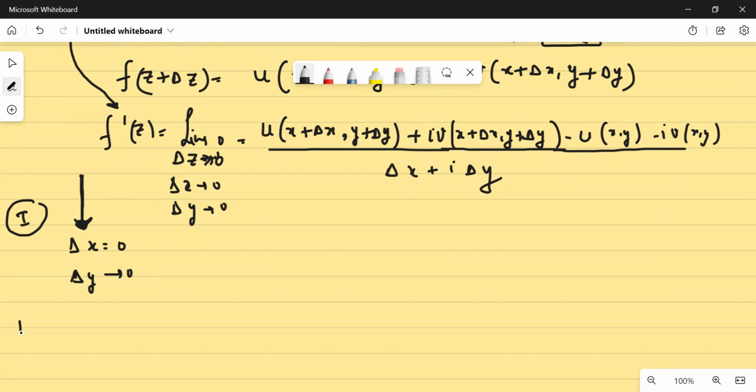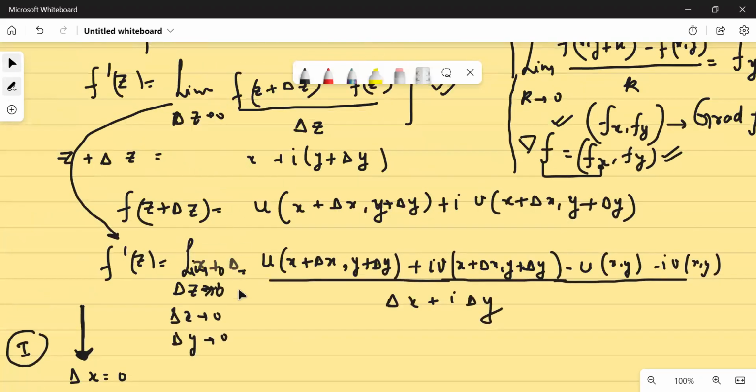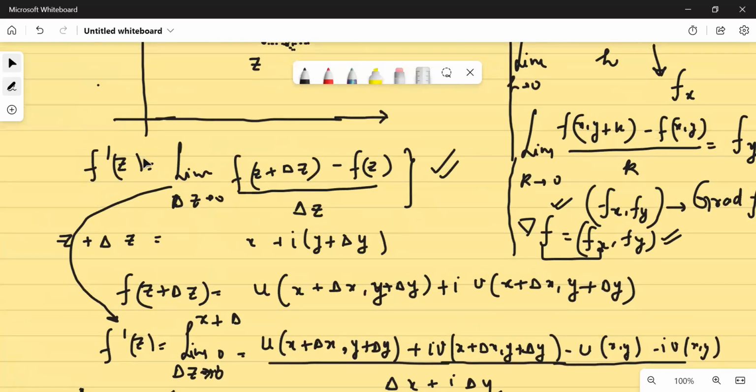Yes or no? और दूसरा तरीका क्या हो सकता है, you can move along parallel to x-axis. When you move along parallel to x-axis, your delta y would be 0 and your delta x tends to 0. Yes or no? These can be two possibilities. There may be different other possibilities. I'm just trying to say that if at all your limit exists, मैं कह रहा हूँ कि function क्या है, differentiable है. I'm saying that my function is differentiable. That implies this limit exists. This limit exists irrespective of what path I take.